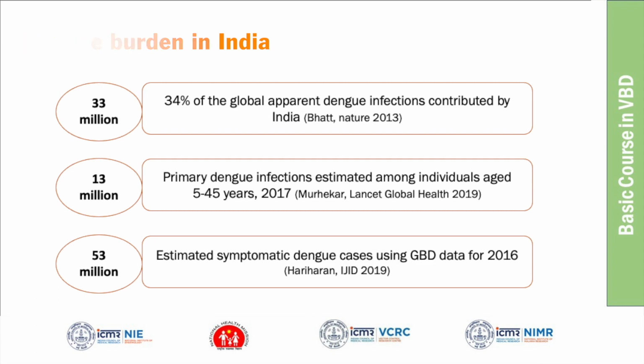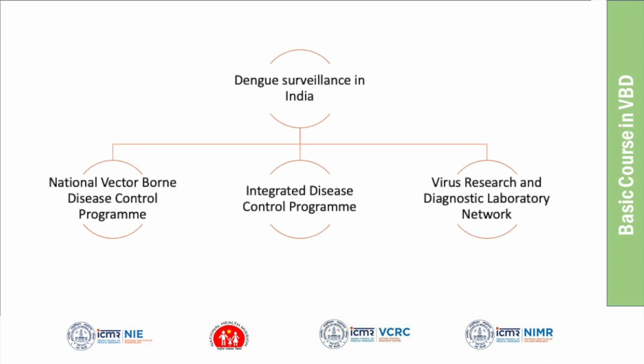Dengue surveillance in India is carried out by three programs. One is NVBDCP, the National Vector-Borne Disease Control Program. The other program is IDSP, the Integrated Disease Surveillance Program. Sorry, there was a mistake here. And the third one is the Virus Research and Diagnostic Laboratory Network, shortly called VRDL.